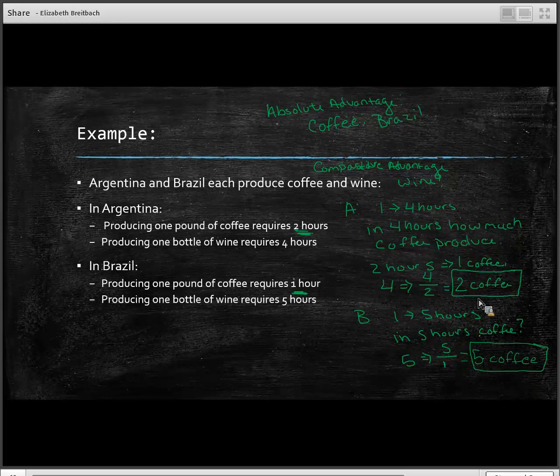So we're comparing, if Argentina wants to produce one more bottle of wine, they have to give up 2 pounds of coffee. If Brazil wants to produce a bottle of wine, they will have to give up 5 pounds of coffee. Who gives up less to get a bottle of wine? Argentina. Argentina has the comparative advantage in the production of wine. They give up less in terms of coffee to get another bottle of wine.